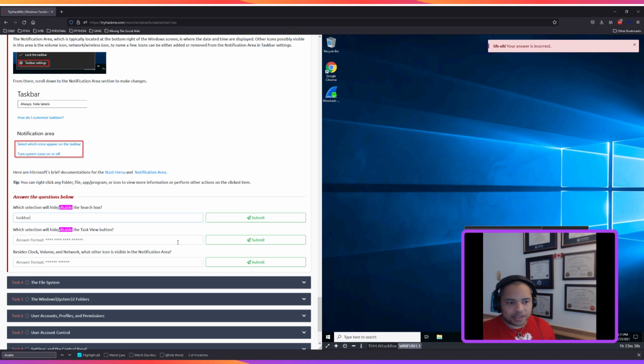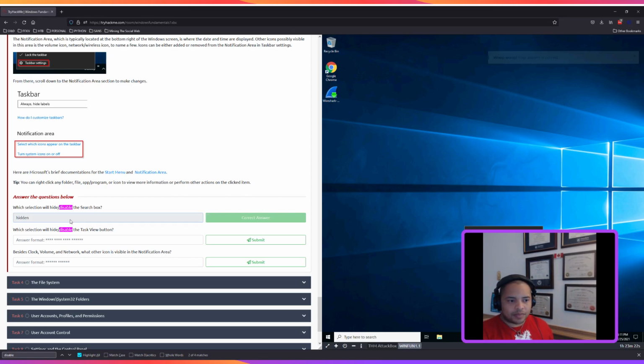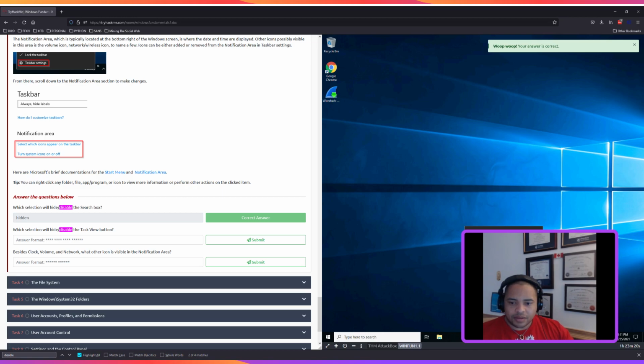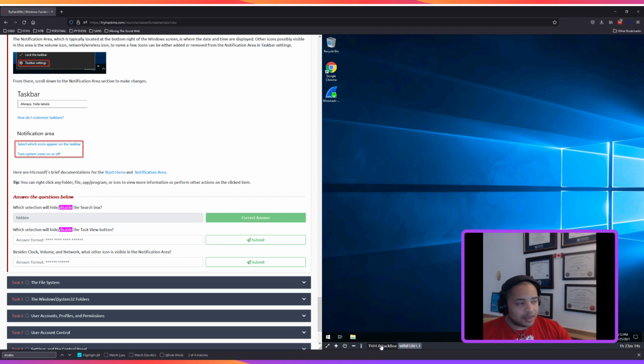So that did not work. So maybe they're talking about hidden. Once you go to search and type the word hidden, or excuse me, you click on hidden, the search bar goes away. All right, easy enough.